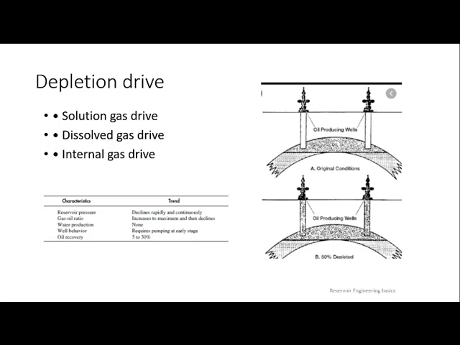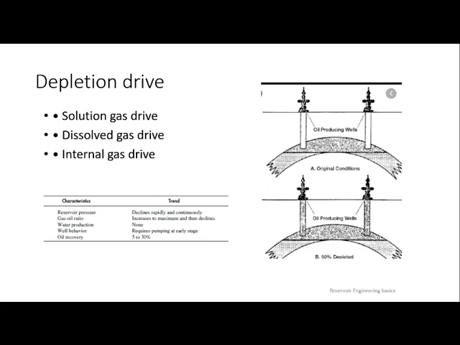Once the solution gas present inside the oil starts to develop, it will start to push the oil towards your production well. Why? Because of this gas, which has a natural property of mobility, that helps your oil to be produced. You can see the arrow marks that help you understand the direction of flow, where the bubbles move towards the perforations. From the perforations it moves towards the wellhead on both sides. This is how the depletion drive mechanism, or solution gas drive, or dissolved gas drive, or internal gas drive works.